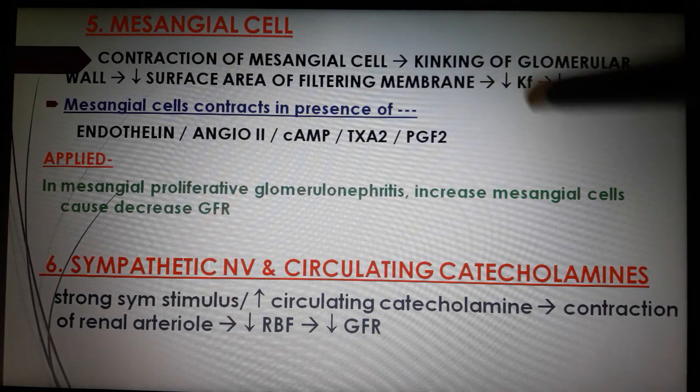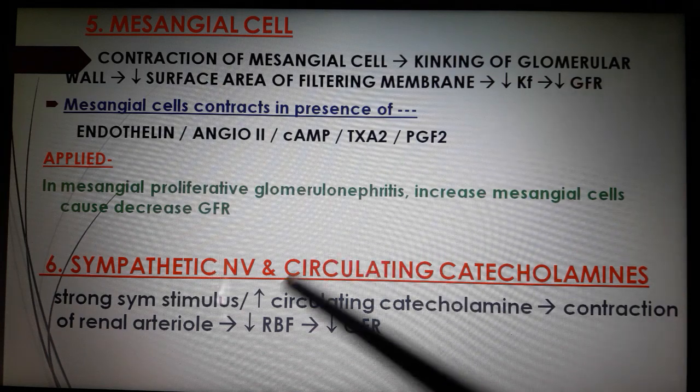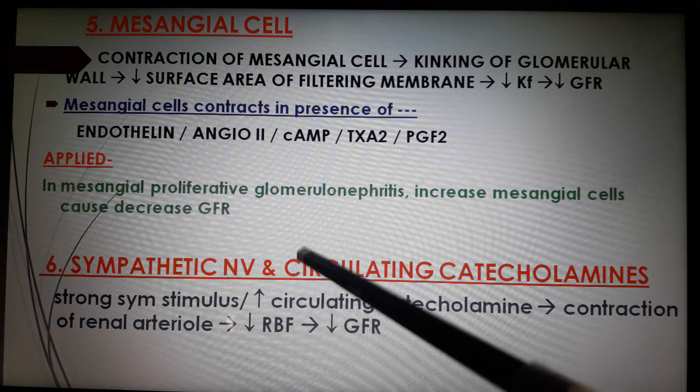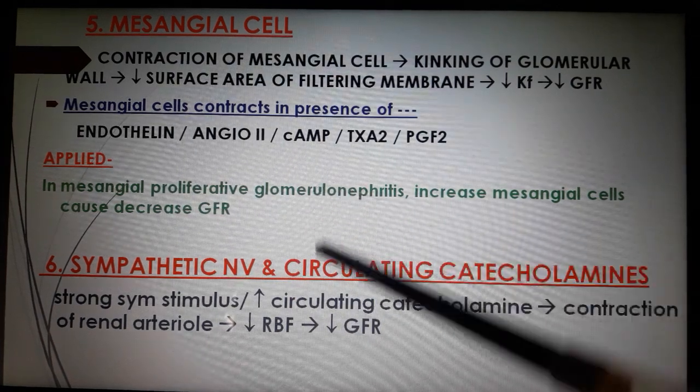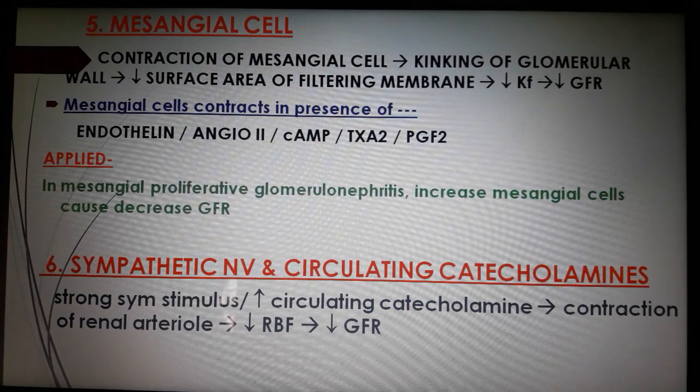The next controlling factor is the sympathetic nerve and circulating catecholamines. If there is strong sympathetic stimulus and increased circulating catecholamines, it causes contraction of the renal arteriole, and this causes decreased renal blood flow and decreased GFR.